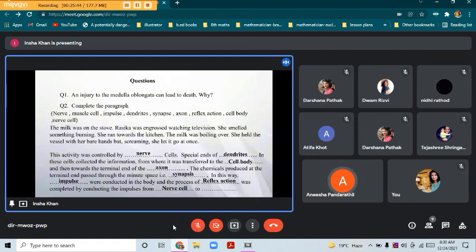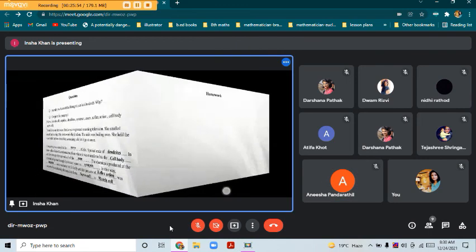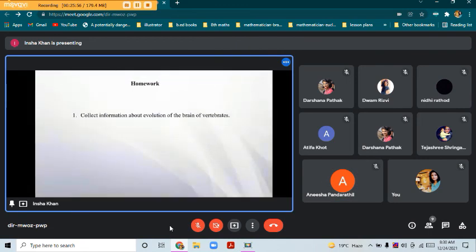So it has completed the impulse from dash to dash, from where it started, nerve cell, and to which cell has it transferred? Muscle cell. Yeah, correct. So the homework for you all is to collect information about the evolution of the brain of vertebrates